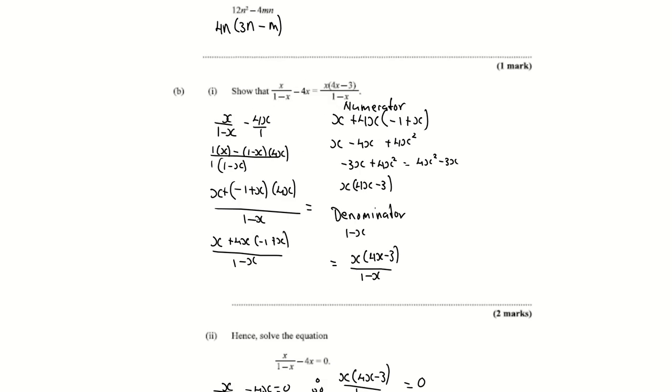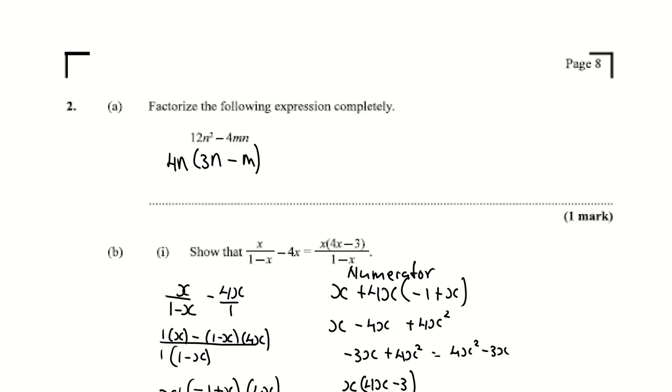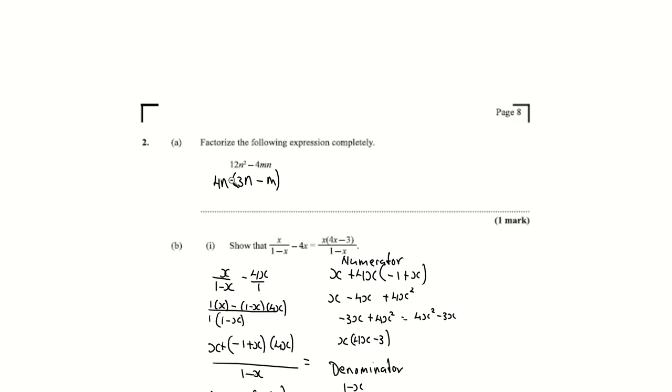The question says factorize 12n squared minus 4mn. Both terms are not squared terms, so it's not a difference of squares. This is basic factorization. What could go into 12 and 4? 4. What could go into n squared and mn? n. So 4n, by what would give you 12n squared? 4 by 3 is 12, n by n is n squared. 4n by what would give you 4mn? 4n by m would give you 4mn.